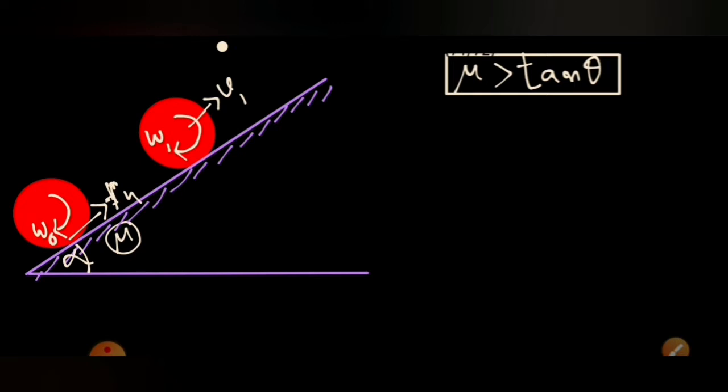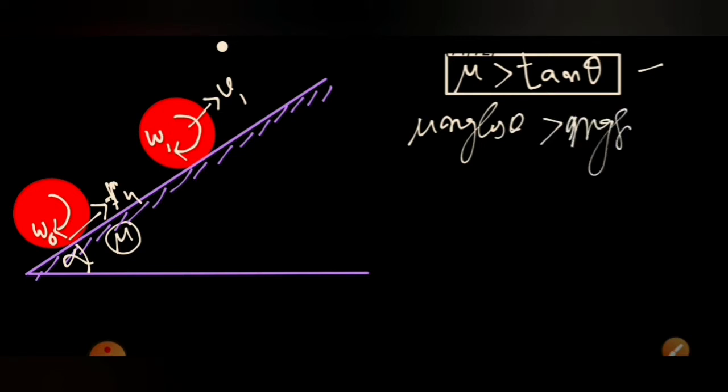And it is given that mu is greater than tan theta. From that we get the information that mu mg cos theta, the kinetic friction force, is greater than mg sin theta. So the force mg sin theta acting downward is lesser than the friction force. So the body will go up. From this we can come to know.